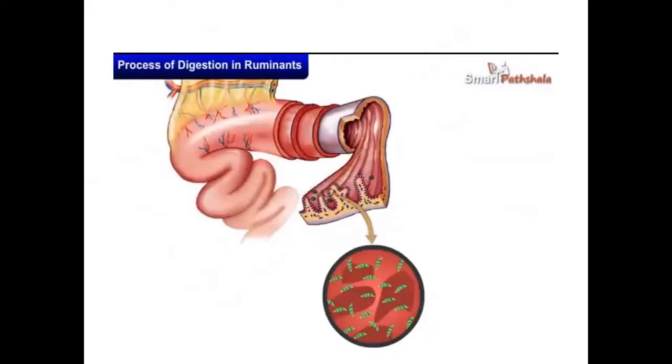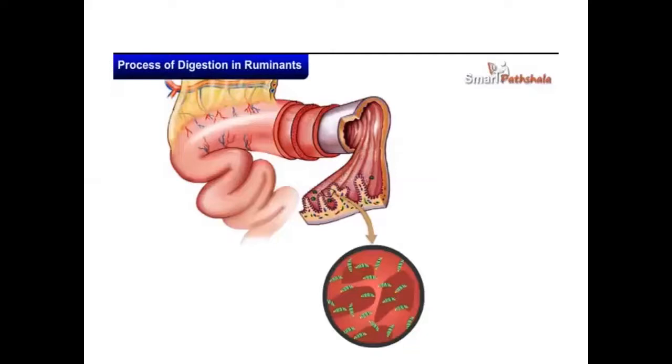Some microorganisms are very harmful for human beings, and some microorganisms are very useful for human beings. For example, milk is converted into curd. Yes or no, children? With the help of some microorganisms, bacteria, the milk is converted into curd. That is lactobacillus. One bacteria called lactobacillus is present in the milk. It has the capacity to convert milk into curd. So that is called a useful bacteria. Some bacteria are useful for human beings, and some are harmful.